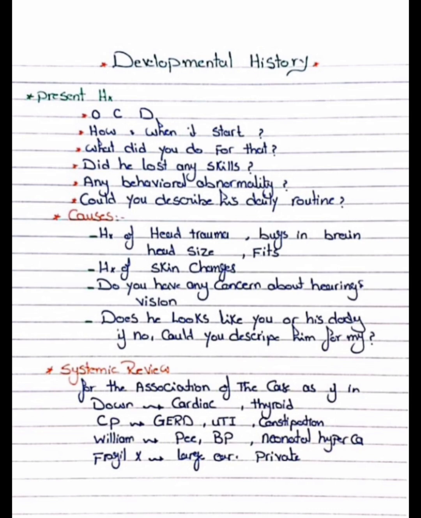For diagnosing, it's needed. And Fragile X syndrome, there are large ears and private parts. Private part is also large. So Fragile X, we ask whether any unusual feature is present or not. If the mother is telling that there are large ears or something, then that goes to Fragile X syndrome.